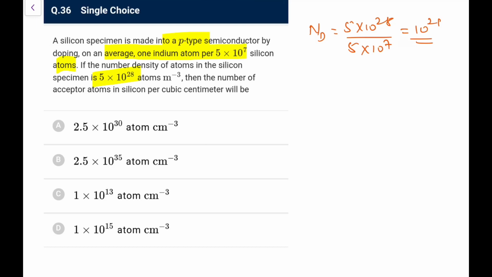Going by this, I am not finding any option per cubic centimeter. Okay, so they have taken us for a ride. It is atoms per meter cube, so per centimeter cube it would be a factor of 10 to the power minus 6, so it would be 10 to the power 15 for 1 centimeter cube, because 1 meter cube is 10 to the power 6 centimeter cube.